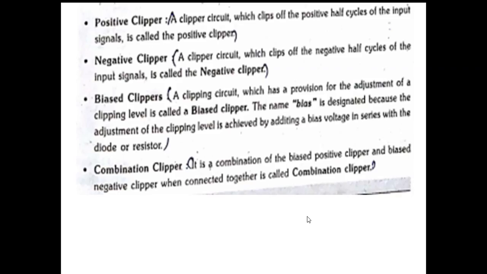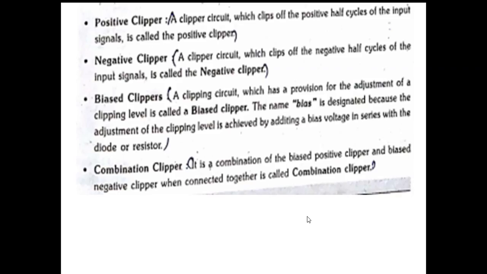decides the level of clipping. For example, positive clipper with biasing, negative clipper with biasing. That biasing level is called the reference level or the reference voltage. With respect to that reference voltage level, only that much of the signal is processed, and the remaining signal may be removed. Next, combinational clipper.